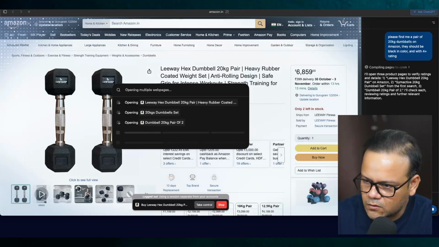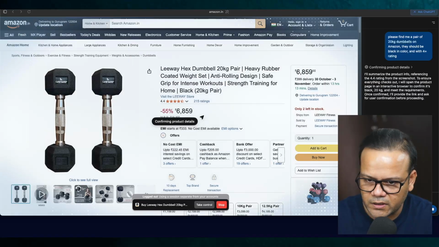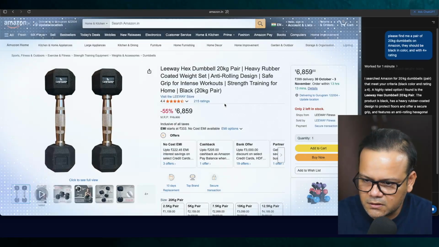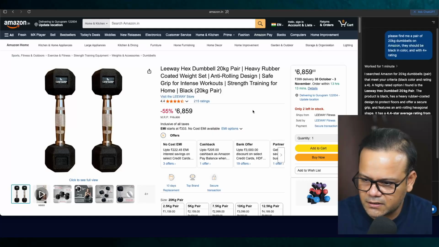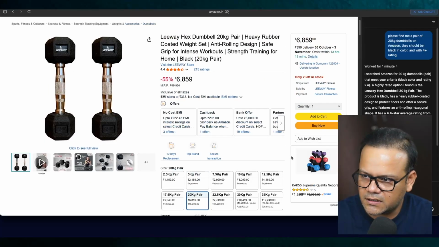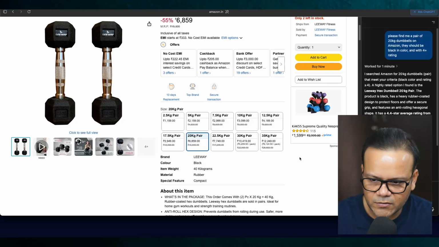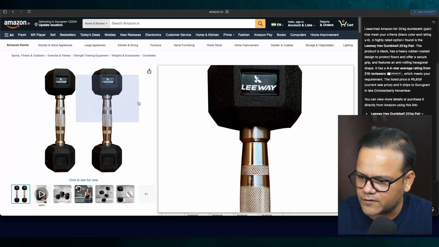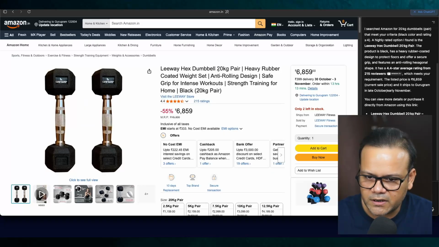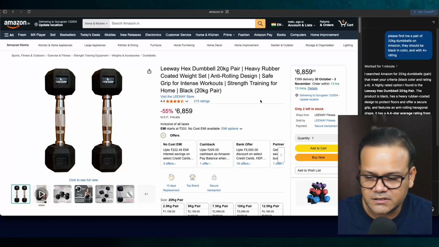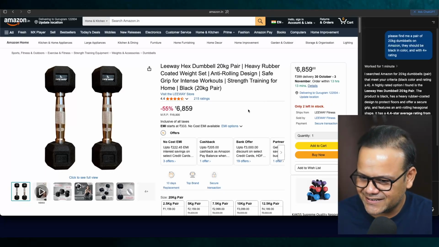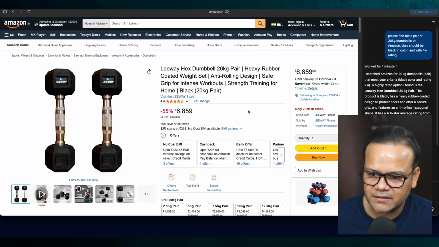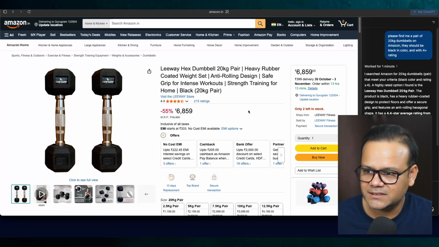Okay, so looks like it found it for me. Okay, so it's 4.4, 215 ratings. That's a good thing. Okay, it's 10 kg, and yeah, I mean, it compared a lot of these dumbbells, and this is the one that it found for me, a 20 kg pair. Did I ask for 20 kg or 10 kg? Yes, I asked for 20 kg pair. Okay, I'm liking it. I'm liking it. Unlike Comet, which was very, very complex, this is much better.